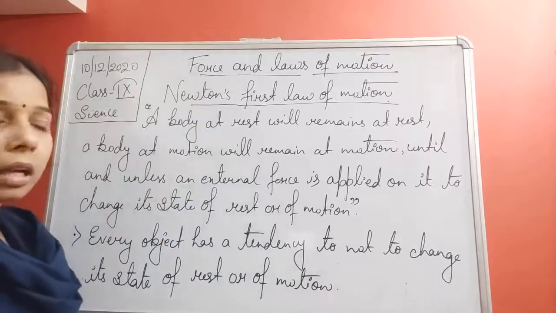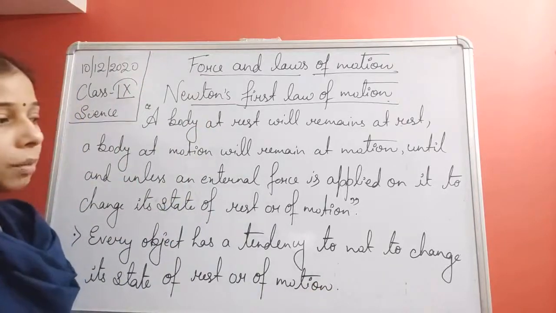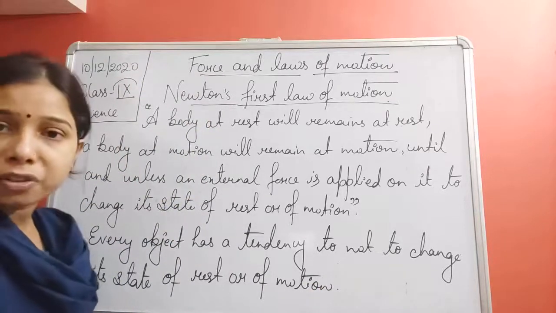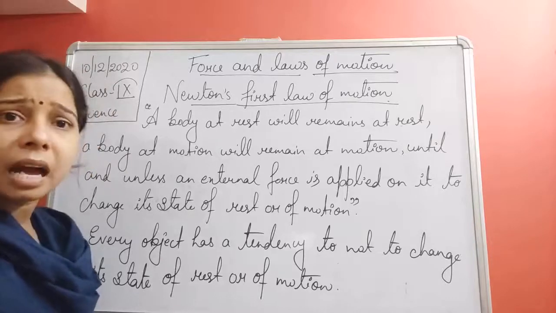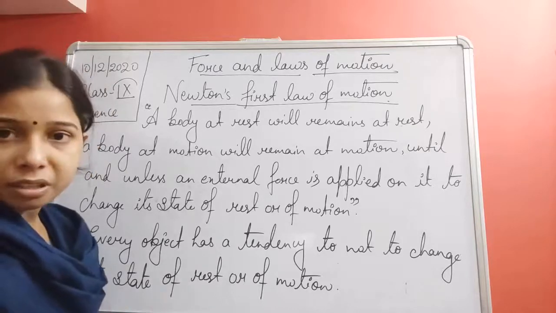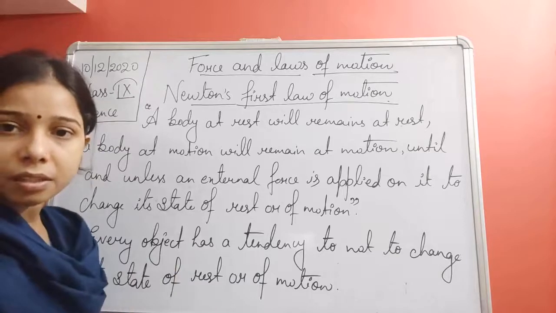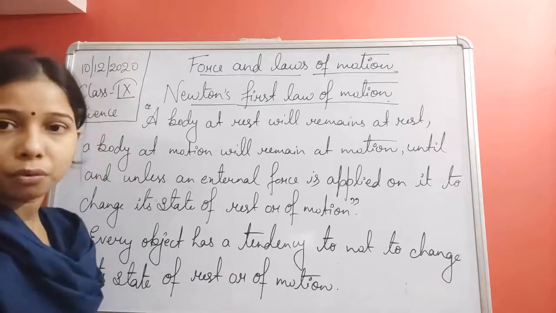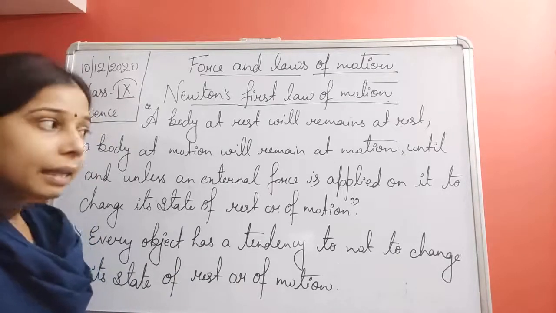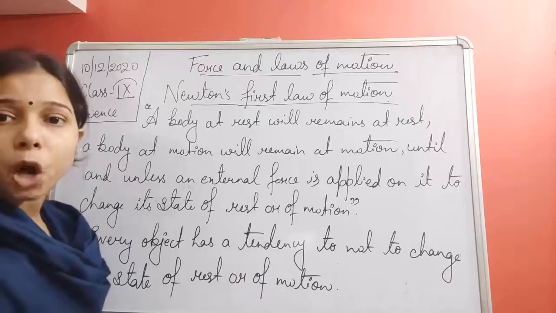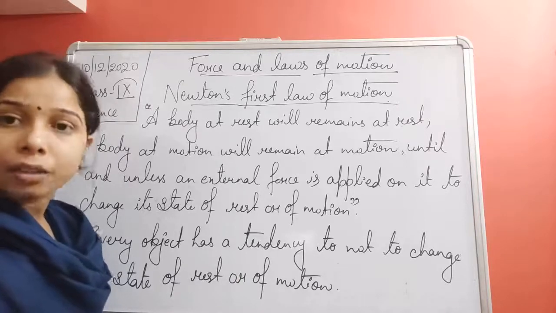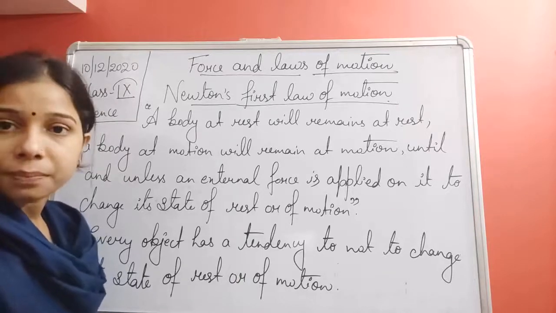So every object has a tendency not to show any kind of change. It will remain as it is, moving or at rest. It does not want to change its state, whether it is a state of rest or of motion. And this is the property that is known as inertia.